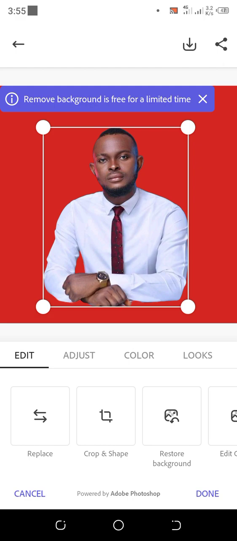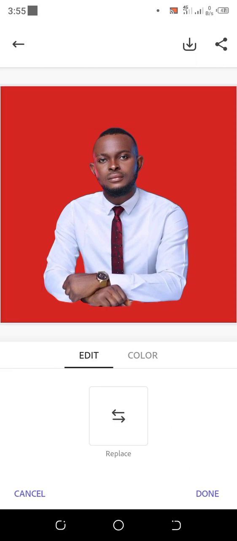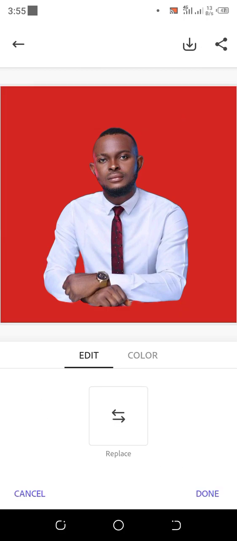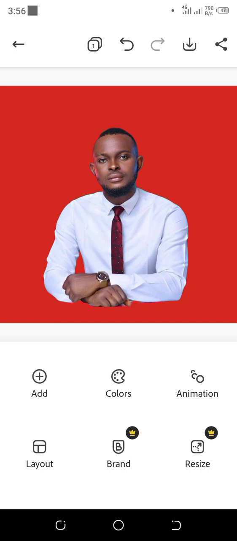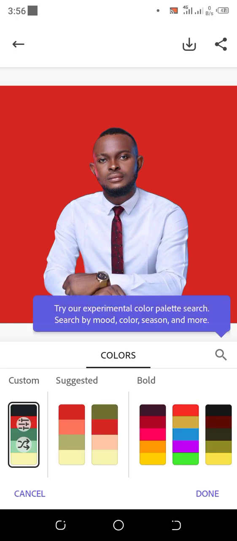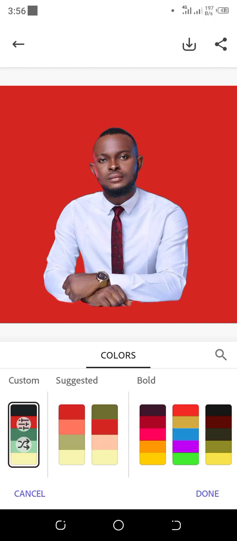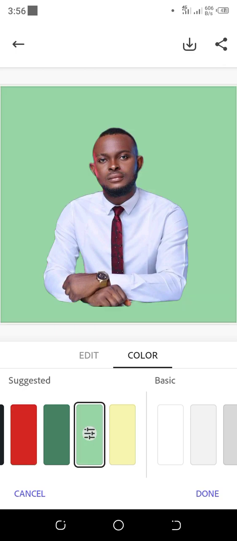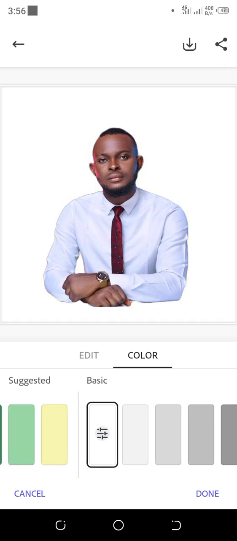As you can see, we've succeeded in removing the existing background of this image. So if you are okay with it, you click on Done. If you want to change the background, you tap on the background, you click on Color, and you play around with the color if you wish to change the color of the background. If you wish to change this to this color, you can play around with it and change it.